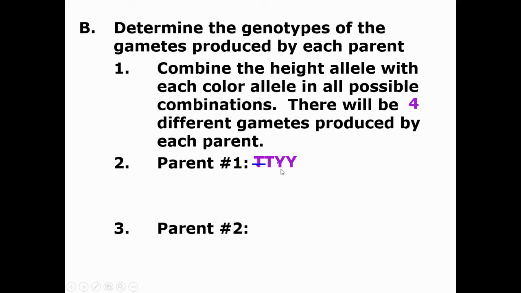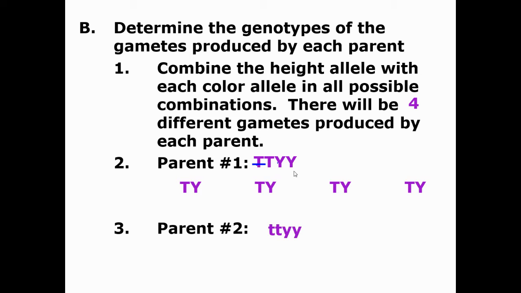The first, big T, big Y. The outers, big T, big Y. The inners, big T, big Y. And the lasts, big T, big Y. Now, in this particular case, because they're homozygous for both traits, they're going to be exactly the same. But I still want to write it out like this so you can see the method.